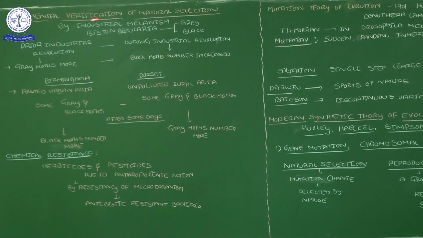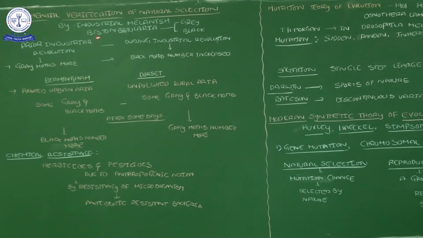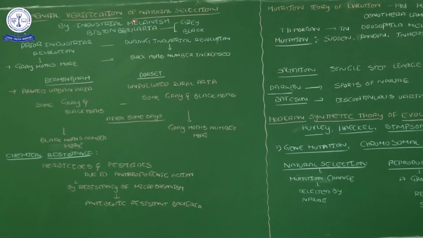See here, this experiment is called industrial melanism. It is the experimental verification of natural selection. What is industrial melanism? Industrial means it is linked with the construction of a large number of industries. Melanism means color. What is the link between these two? Here, some organisms' body color is influenced by the construction of industries. How does industrial melanism give us clarity regarding natural selection?